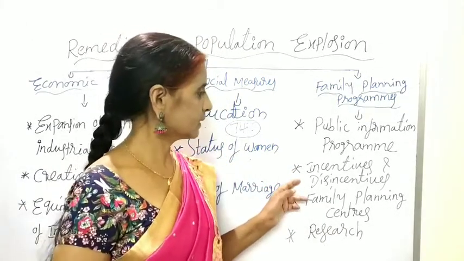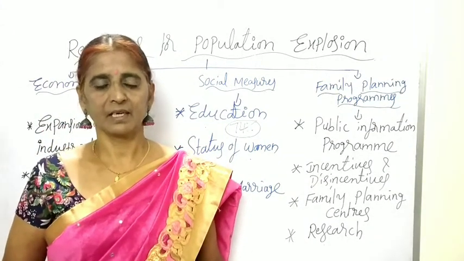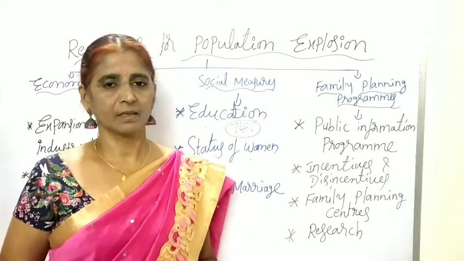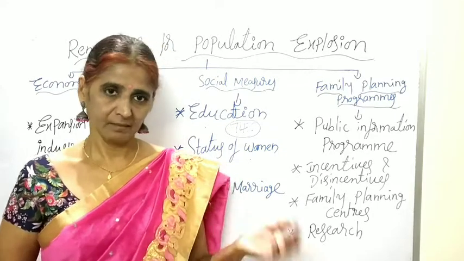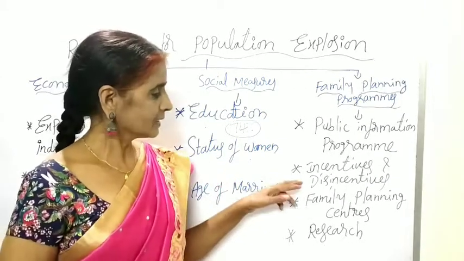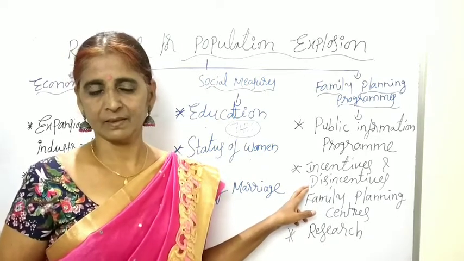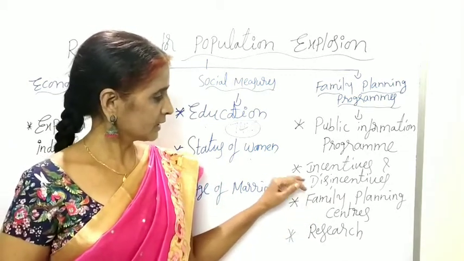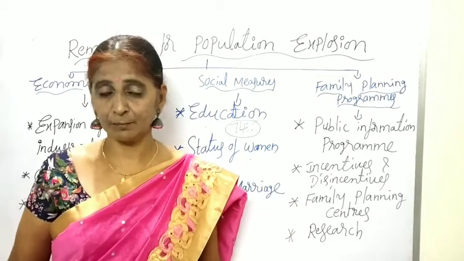The next one is incentives and disincentives. Incentives means that those who accept sterilization, that is, a family planning operation after two children, are given cash prizes by the government. If they are very poor, free health insurance is provided to them. Disincentives have not been started by our government so far. Those who do not accept sterilization after two children are not given disincentives. Why? Because family planning is voluntary in India. It is not forcible. Why?